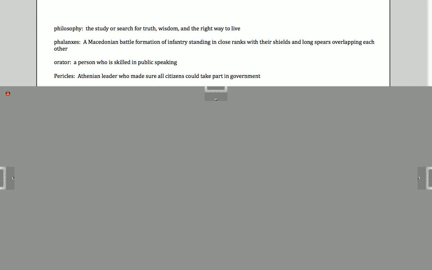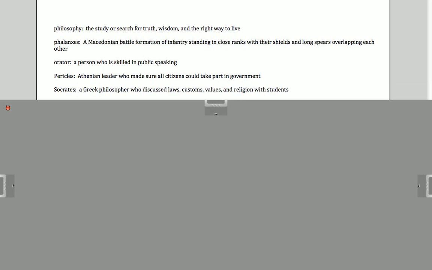Pericles was an Athenian leader who made sure all citizens could take part in government. Socrates. Socrates was a Greek philosopher who discussed laws, customs, values, and religion with his students.